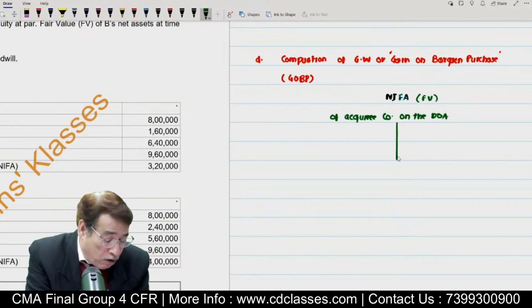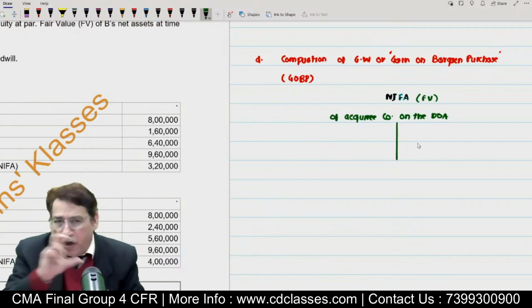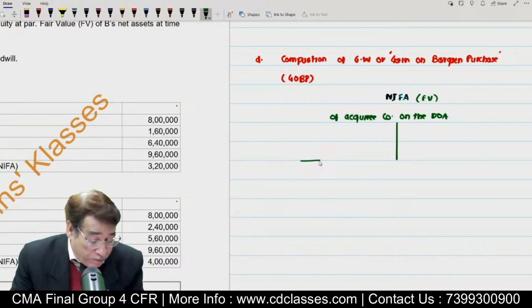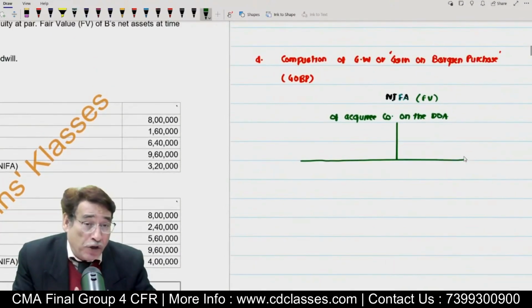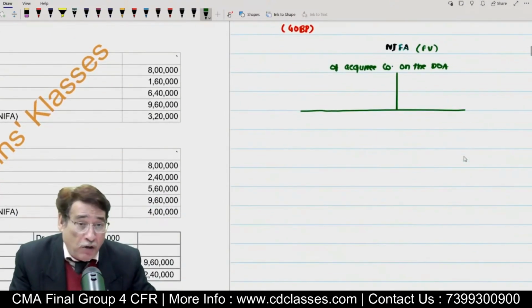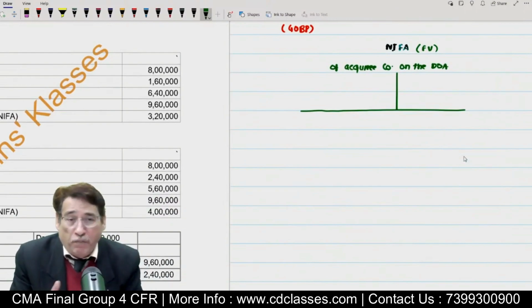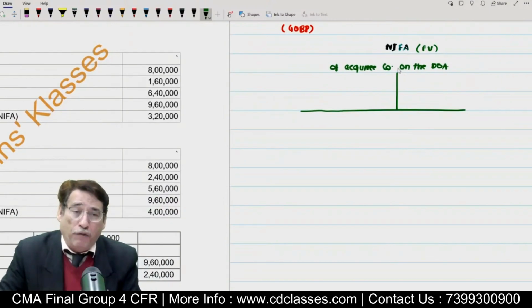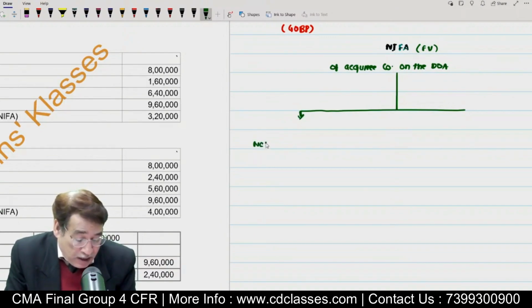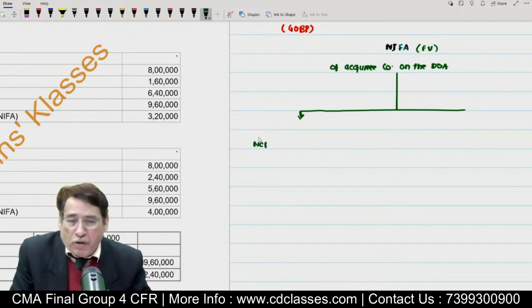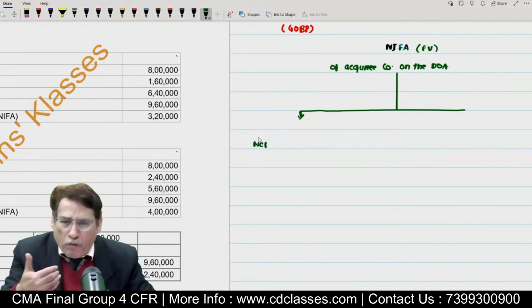Out of that, all you have to do is to pluck out the share of NCI, as I did earlier. In order to do the computation with respect to goodwill or gain on bargain purchase, you take into account the NIFA on the date of acquisition, and then you find out the NCI. You can find out the NCI as per the directions given in the question, or as per your own discretion.